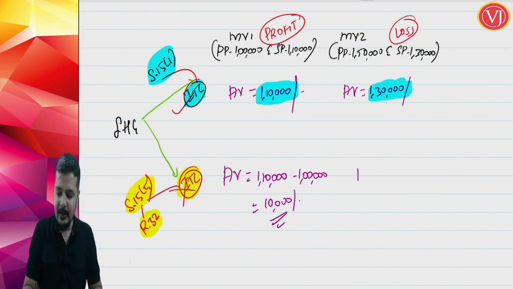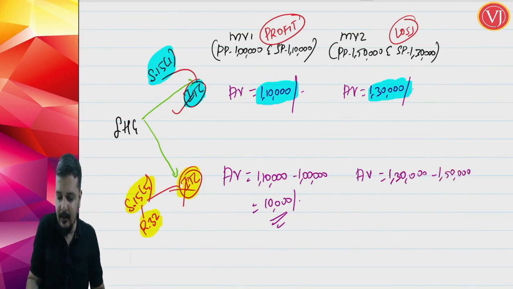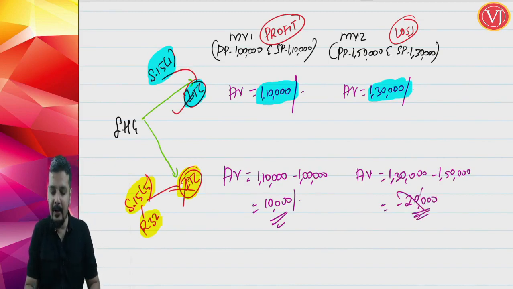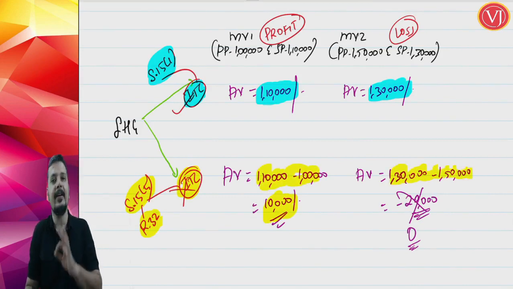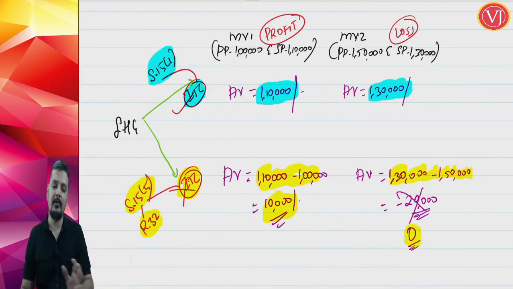Now, in the second scenario, the selling price is 1,30,000, whereas the purchase price is 1,50,000, which means you are having a loss of 20,000. You cannot net off both the transactions. Here it will be treated as 0. If you are having a loss, it will be taken as 0. If you are having a profit, pay GST on that profit, 1,10,000 minus 1 lakh. If you are having a loss, do not see the negative figure, make it 0. So that is how you have to calculate.